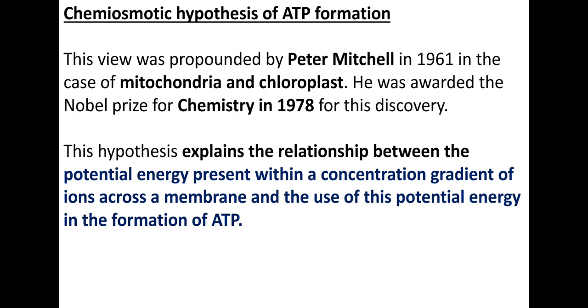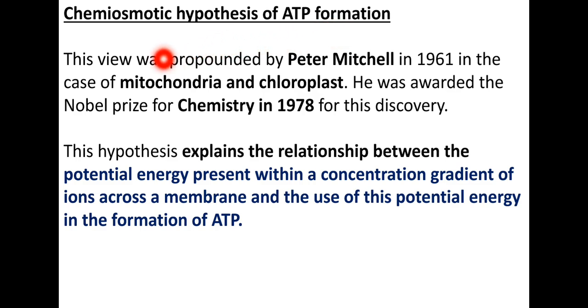So the light reaction is very important for ATP and NADPH formation. With the help of this hypothesis, we can easily understand how the ATP is created.